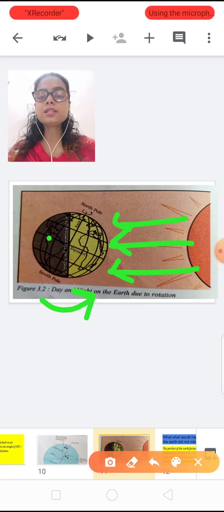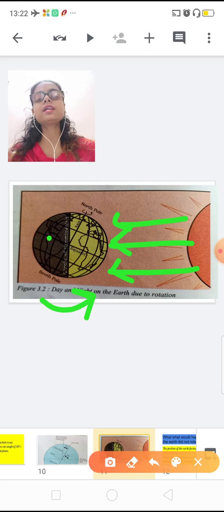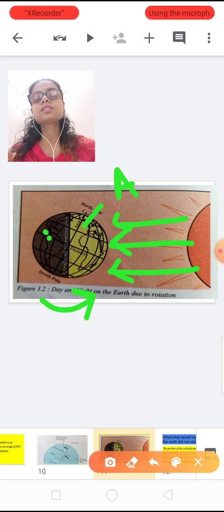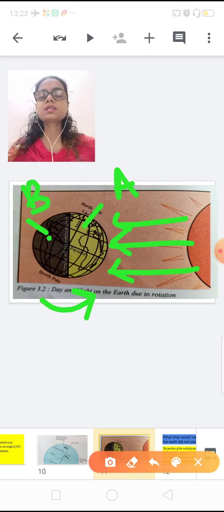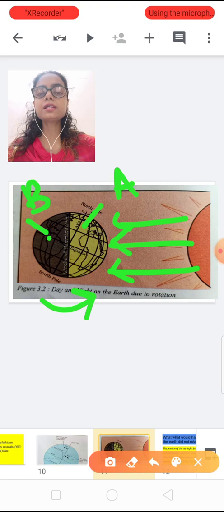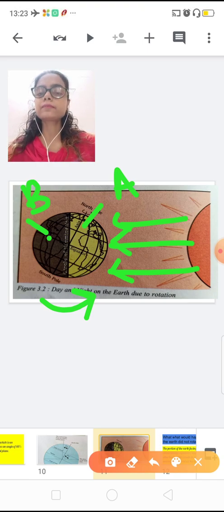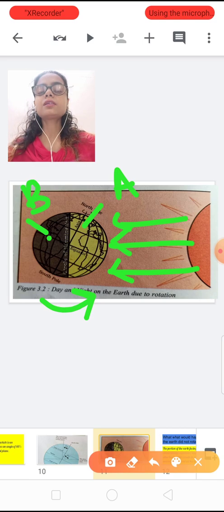In the first 6 hours, let's divide this into two parts. This is A, this is B. Now in the morning time, in the first 6 hours, the A part is bright because it is in front of the sun. So it is having daytime.